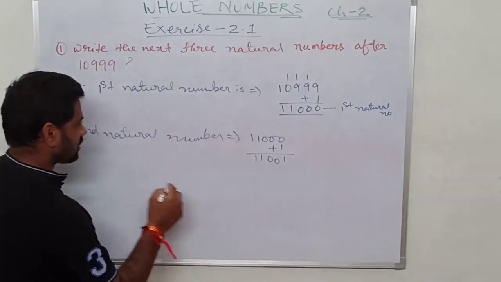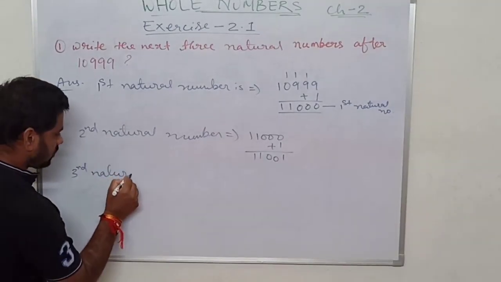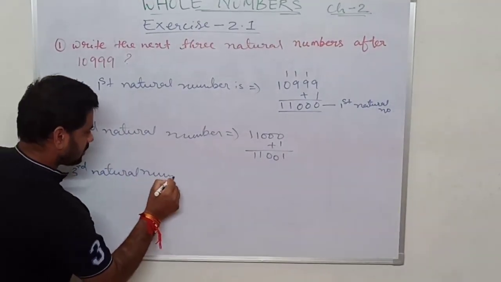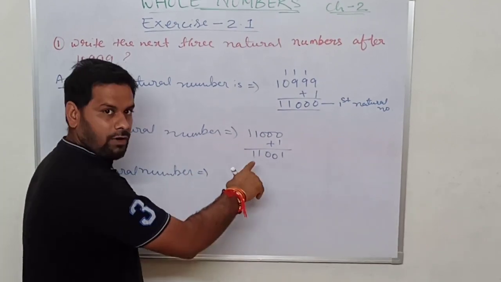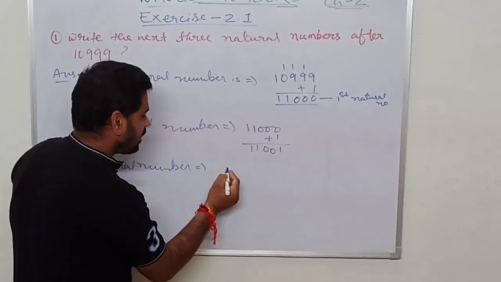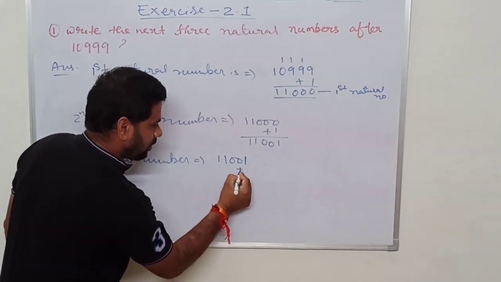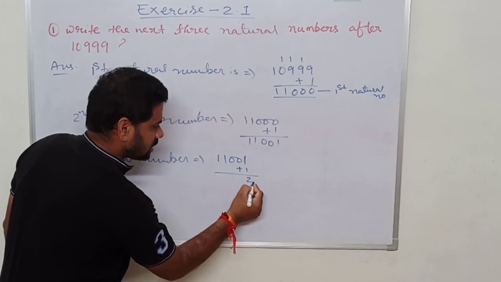Now the third natural number. What will you find? Find the successor of this. If we find its successor, we will get the third natural number. That is 11,001 plus 1. 1 plus 1 is 2.